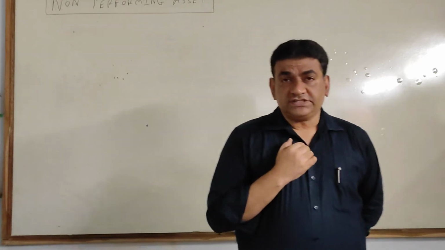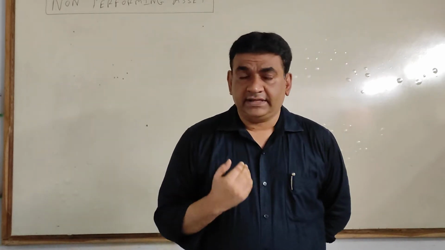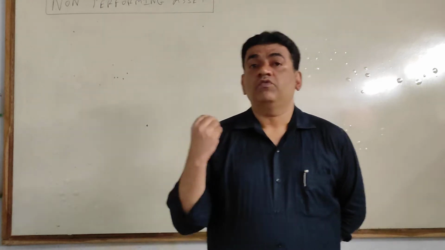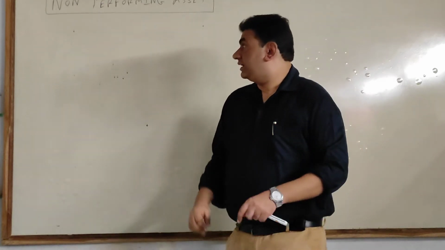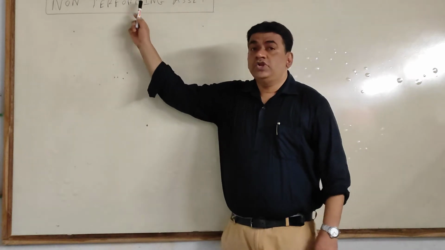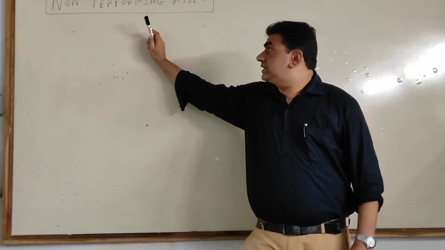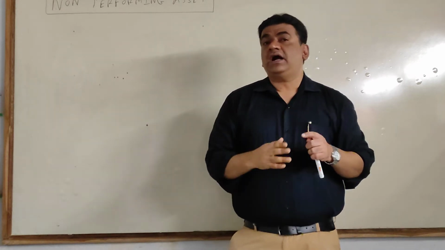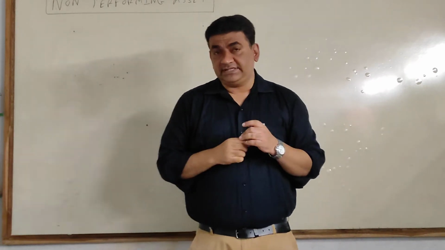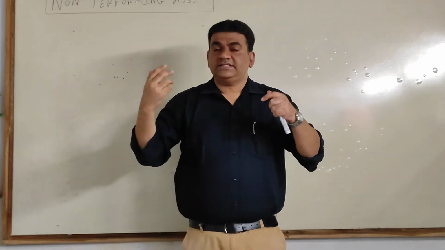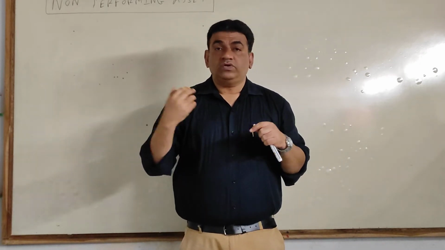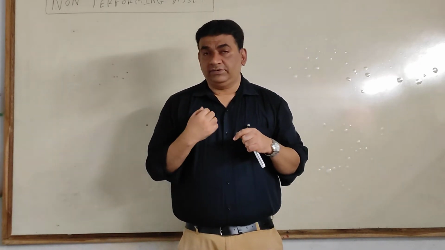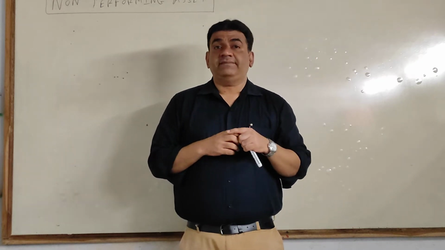Now, first, before I go ahead, you should know what is the meaning of NPA. Full form, non-performing asset. Now listen, we are doing accounting for banking companies. What transaction does a bank do? We go to the bank, we open our account, our money is lying with them.